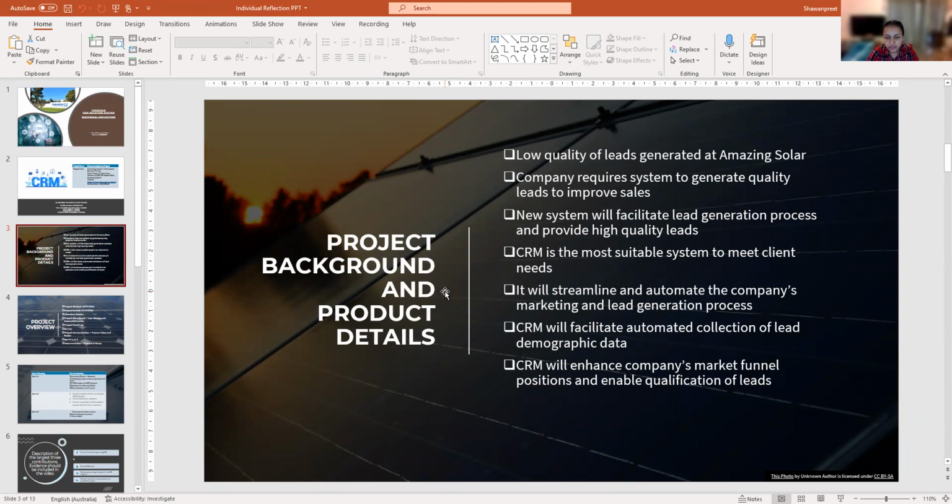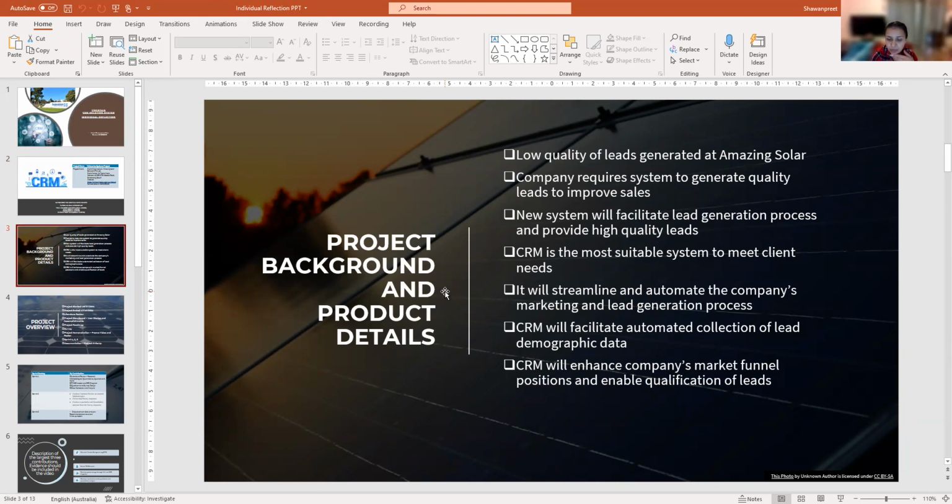The objective is also to increase the quality of lead generation and customer conversion. Further, lead management will be automated, and the same with sales statistics and report generation.